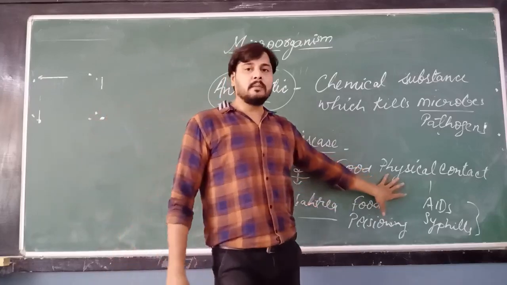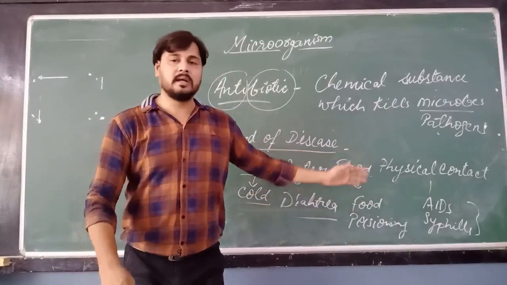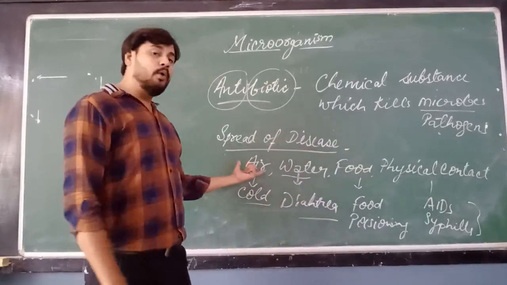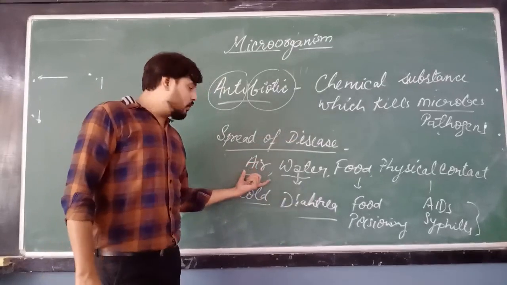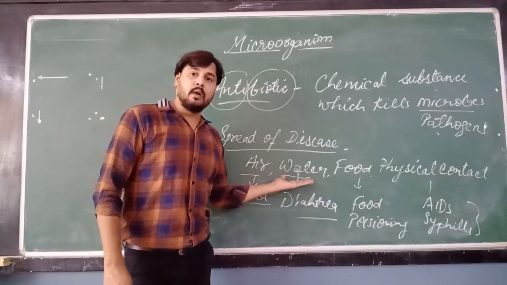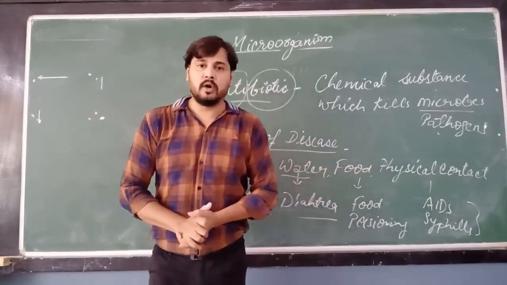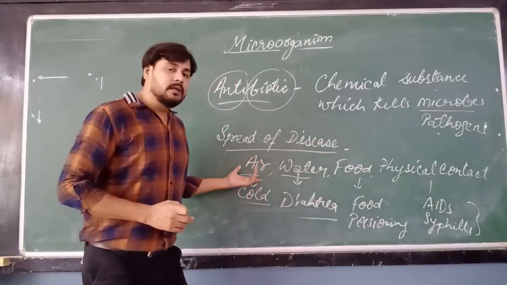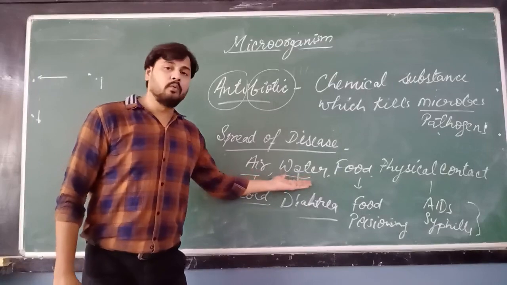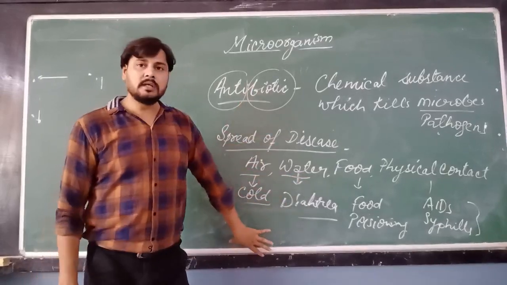So we can save ourselves by not eating street food or stale food. And we must not have physical contact with an infected person, so we will be saved from AIDS and syphilis. So this is how diseases spread. Diseases caused by air we call airborne diseases. Diseases caused by water we call waterborne diseases. Then there are foodborne diseases and physical contact diseases. Okay, this is how disease spreads.